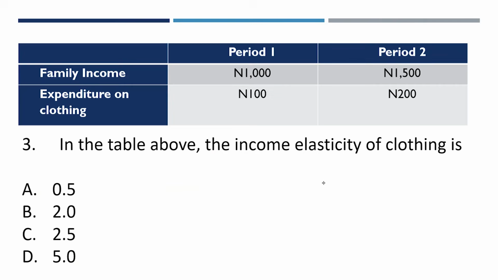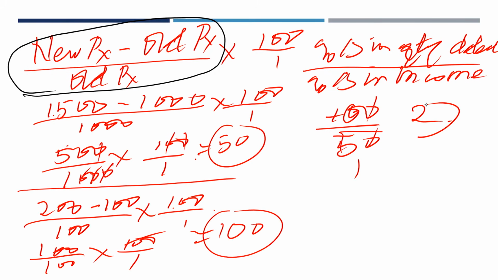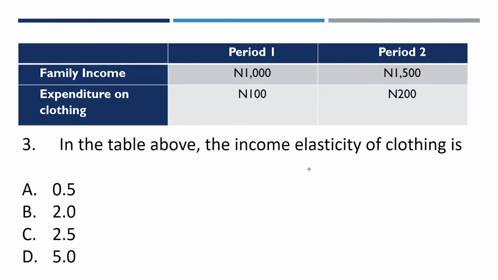Then we go back to the options. The options here said, in the table above, the income elasticity of demand. We have 2. Answer here is 2. Then our options here are A 0.5, B 2.0, C 2.5, D 5.0. Our answer is 2.0, B.